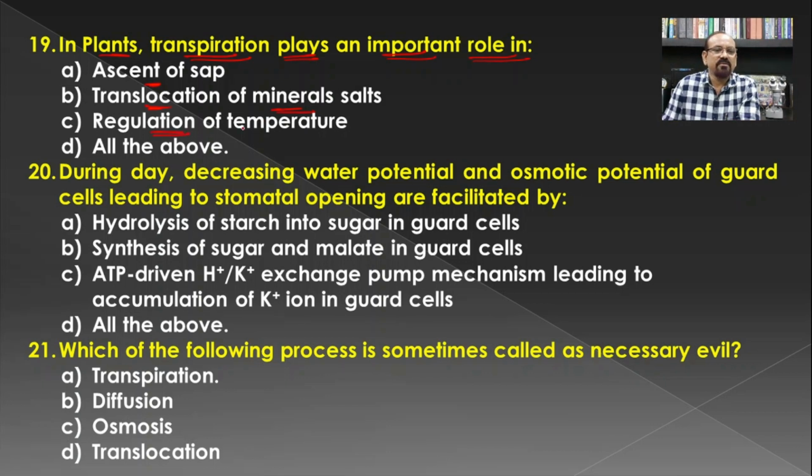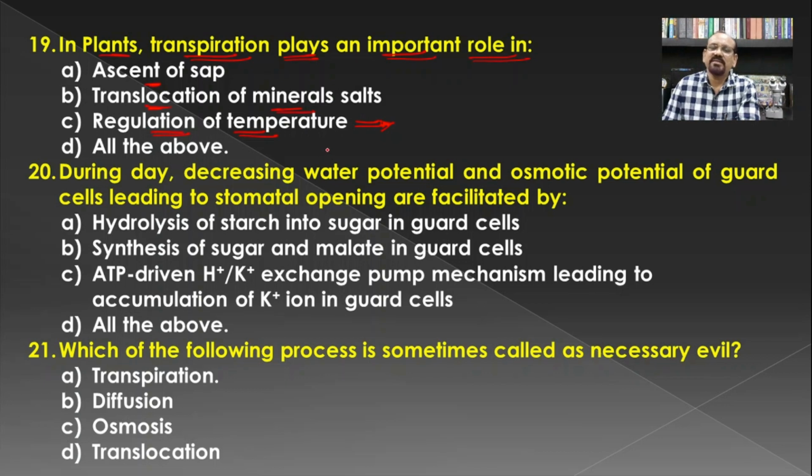Then again, one of the supposed roles of transpiration is to regulate the temperature. Though a small amount of light energy is absorbed during photosynthesis and the rest of the energy is reflected, there is an increase in the temperature of the plant body.